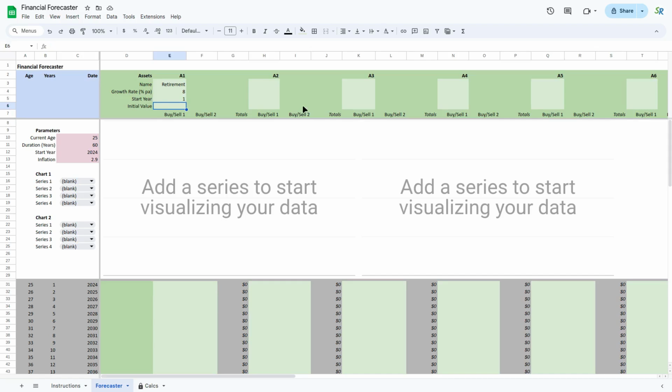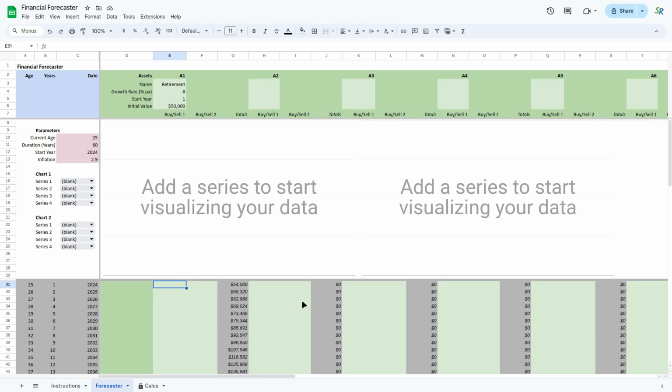Let's say we've already built up 50,000. We've done really well. Now what we're seeing straight away is the 50,000 initial value gets captured in year one, and our growth rate of 8% is applied. That's why our total value down here is $54,000.